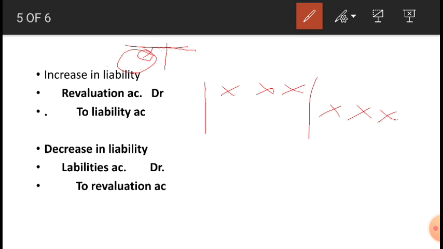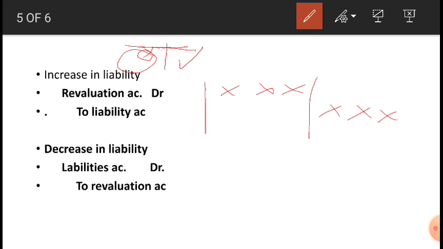Okay, now the question comes. Yes, increase in PDD, that is provision for bad debts. So you're going to write revaluation account debtor to PDD. Yes, now decrease in liability. Your liability has decreased, your expenses have decreased. So where will you write? Yes, definitely you're going to write in the credit side.